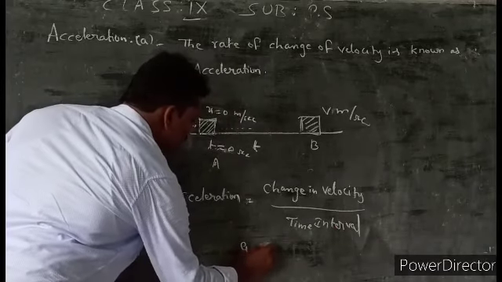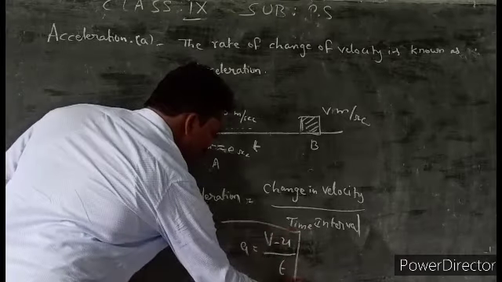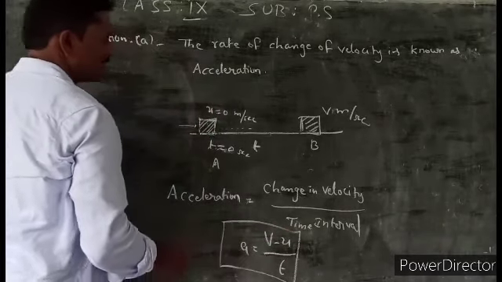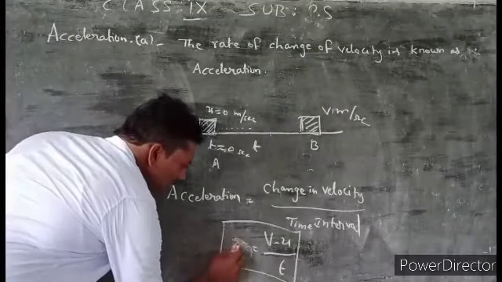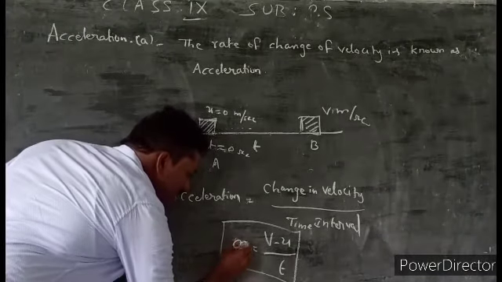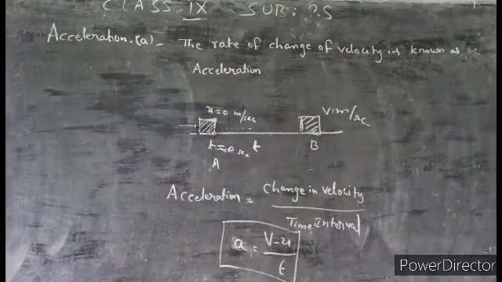Therefore, a is equal to v minus u by t. This is the main formula for acceleration. What is the formula of acceleration? a is equal to v minus u by t.